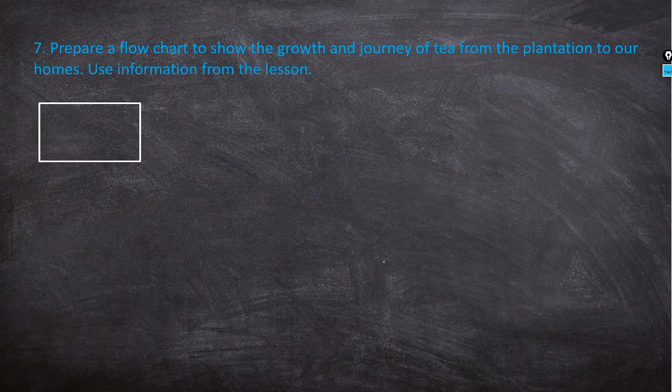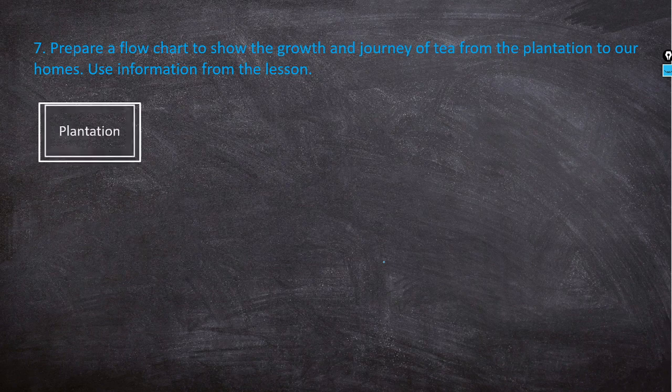Next question is: prepare a flow chart to show the growth and journey of the tea from the plantation to our house. It means that from the time when we plant the tea plant till the end of the process, whatever comes in between in that journey, we have to show here.